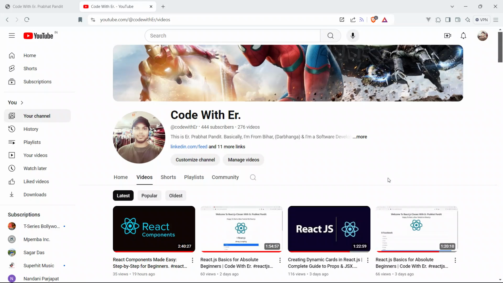So guys, in today's video, we are going to learn what a cards component is in React.js, and how to display cards using React.js. Just to give you the demo, I have already created an example. Let me go to the example first and show it to you and explain it, so that we get to know what we are going to learn in this session.